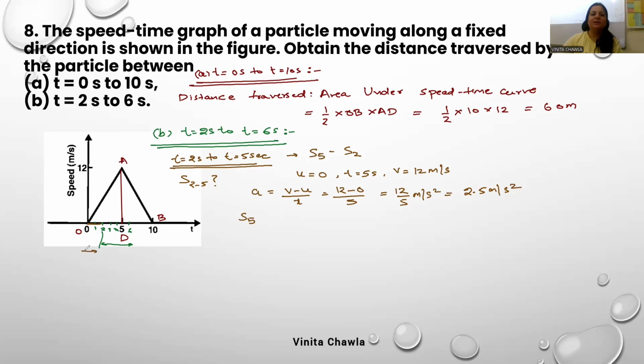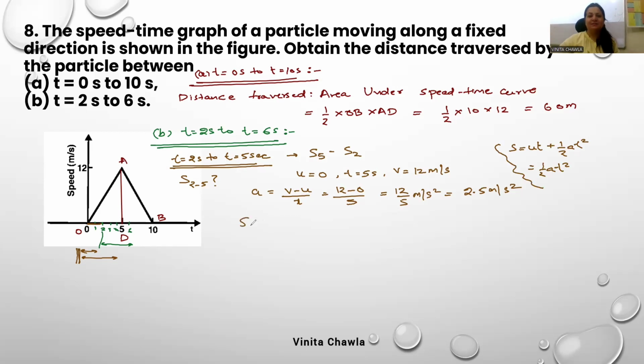And in both the cases we have initially t equals 0 and u equals 0. Okay. So S is ut plus half a t square and initial velocity is 0. Object is at rest initially. So S is equal to half a t square. We will use this formula.